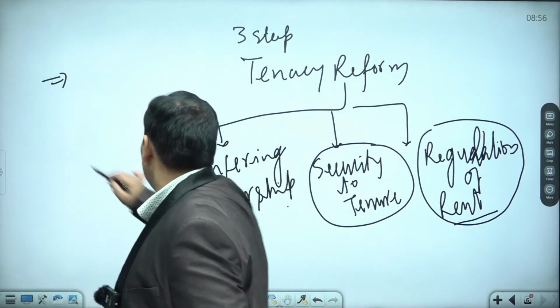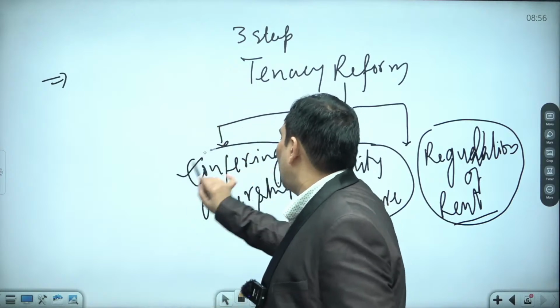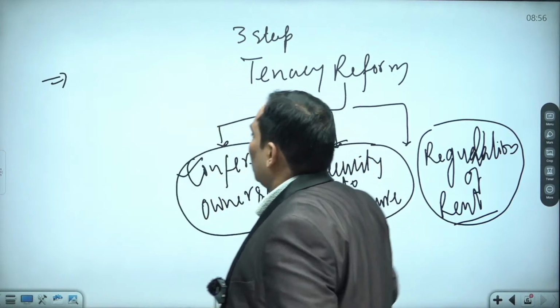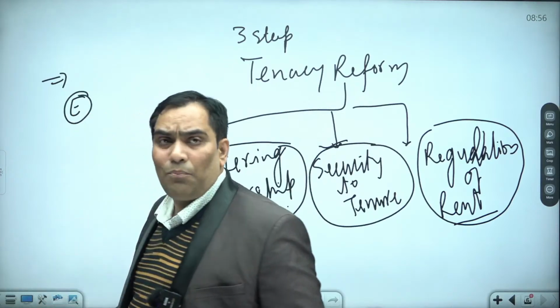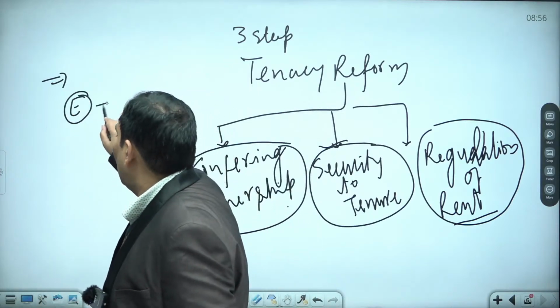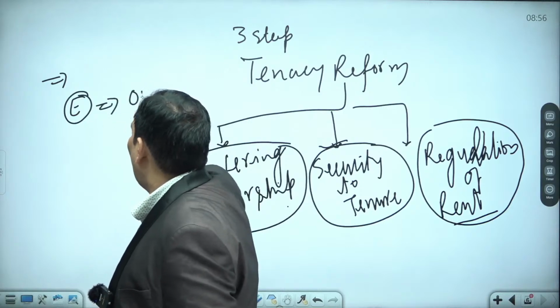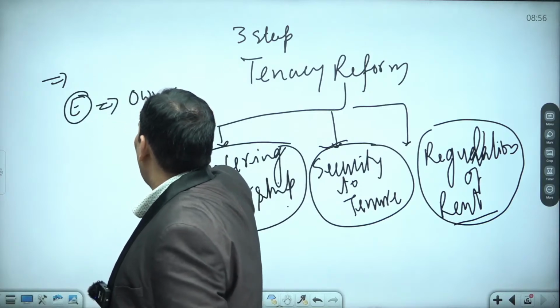So it is very clear that the actual tiller was given the ownership right and security of tenure. Now this actual tiller E, in our example, is going to be the owner of the land.